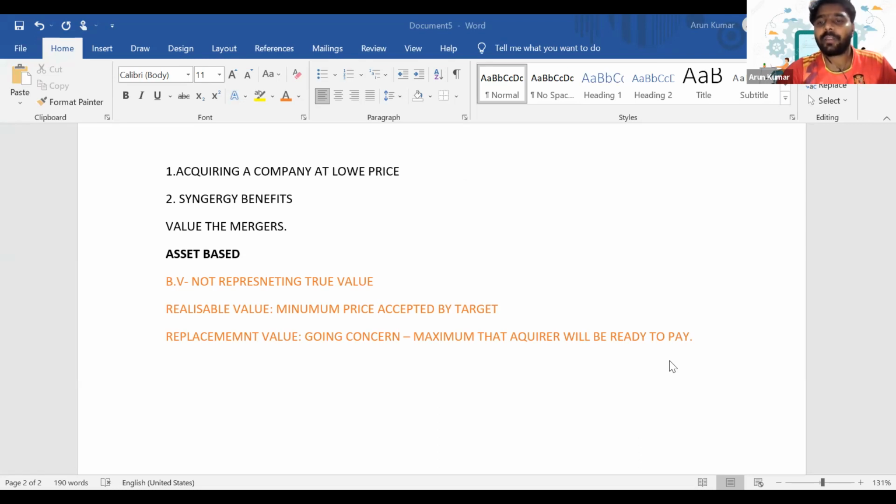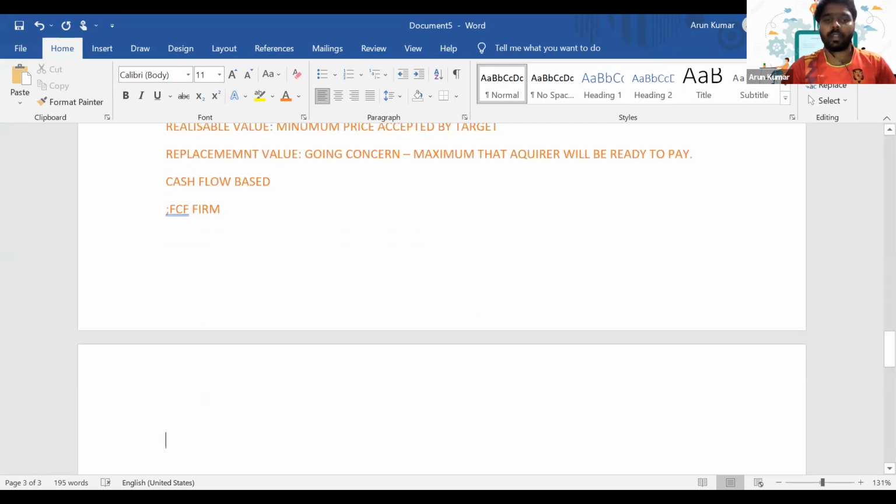Okay. Then we have the cash flow based approach. In the cash flow based approach, we have two methods: free cash flow to firm and free cash flow to equity.